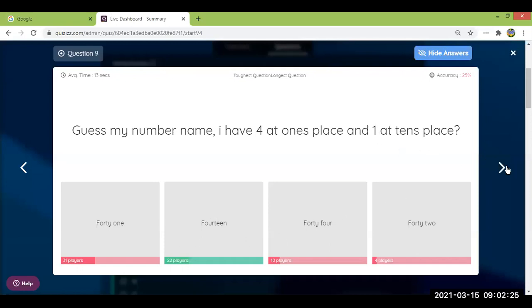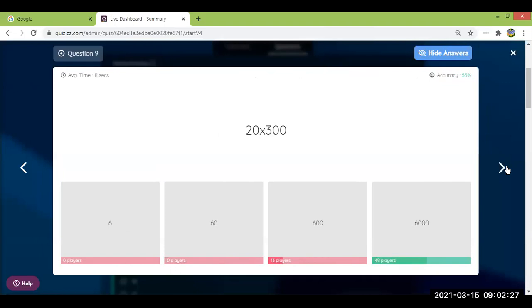That was the reason. Next, this one, this was pretty easy. 20 times 300, that is 6,000. Correct. Which number sentence is wrong? So among these four, which was the wrong one? So 8 plus 5 is 13. That's right. 13 minus 5 is right. 5 plus 8 equals 13. That was right. This one was wrong.